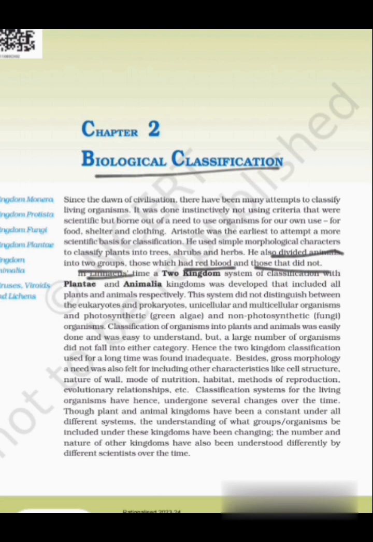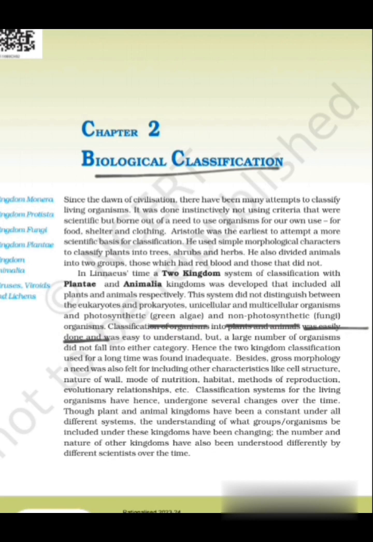In Linnaeus' time, a two kingdom system of classification with kingdoms Plantae and Animalia was developed that included all plants and animals respectively. This system did not distinguish between eukaryotes and prokaryotes, unicellular and multicellular organisms, and the photosynthetic green algae and non-photosynthetic fungi.